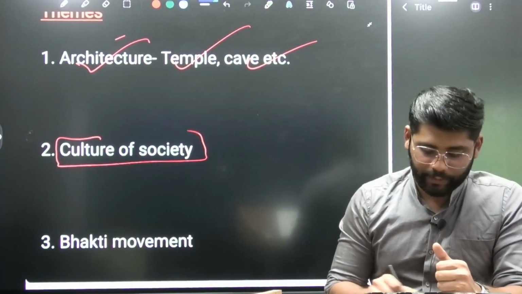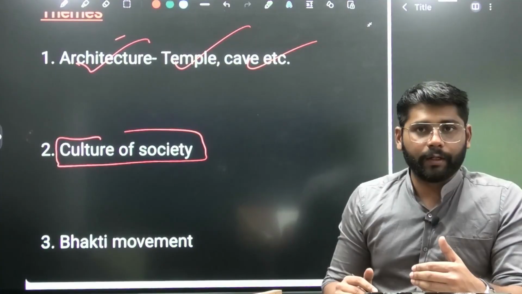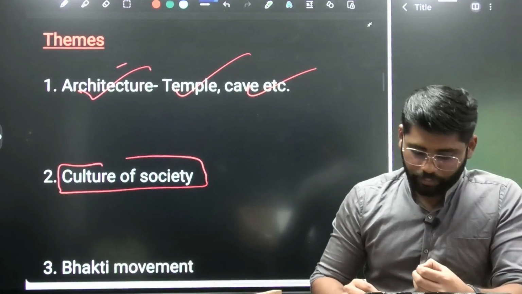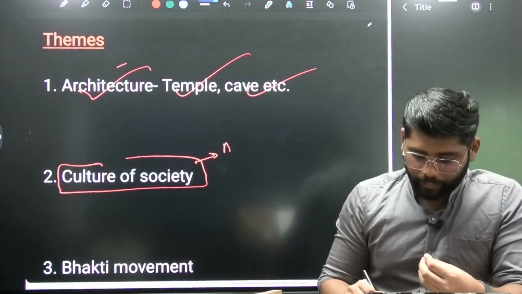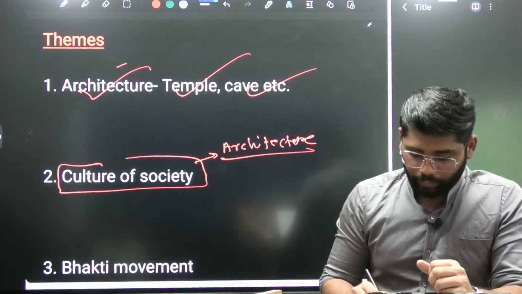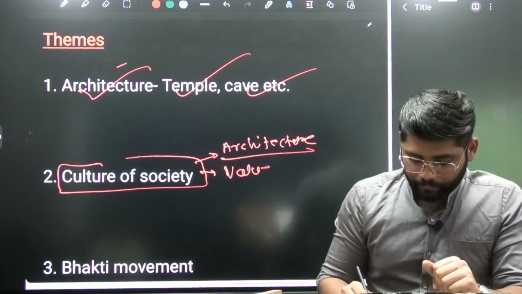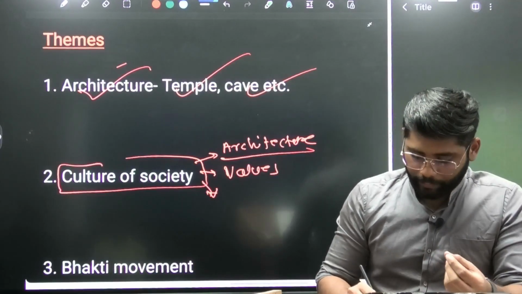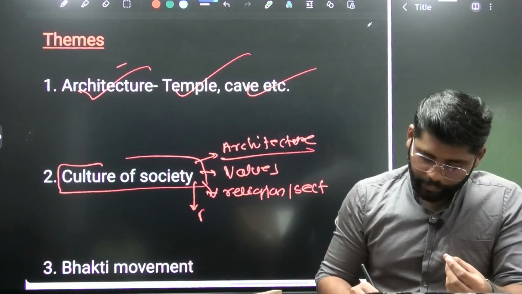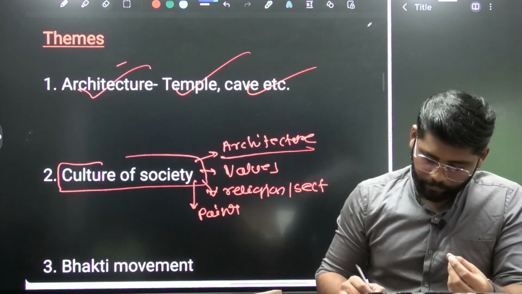Then the second recurring theme is culture of society. Here also we are going to prepare one standard approach for how we will deal with culture. When it comes to culture, we are going with some standard micro headings. First would be culture, again it includes the architecture, so that becomes one point. Then the culture of the society becomes the values. After values, we can write about religion or sectarian development. Then we can mention the paintings. So basically, we will be writing about the art forms.